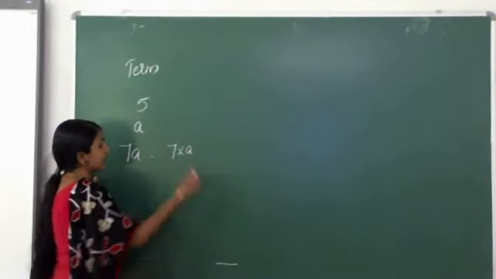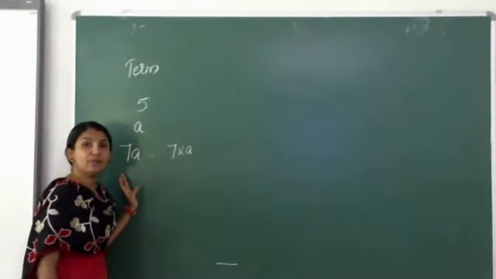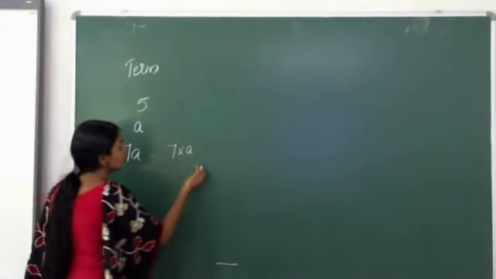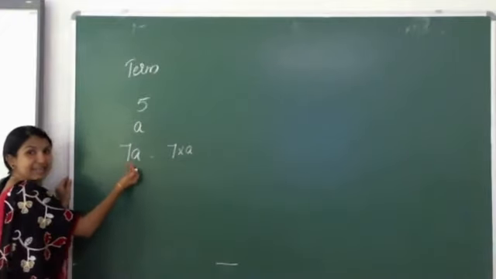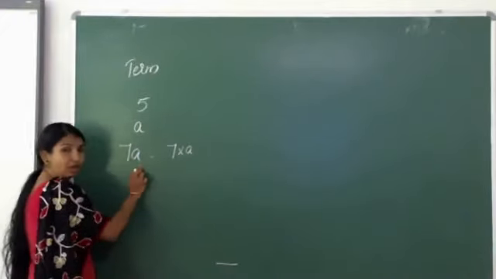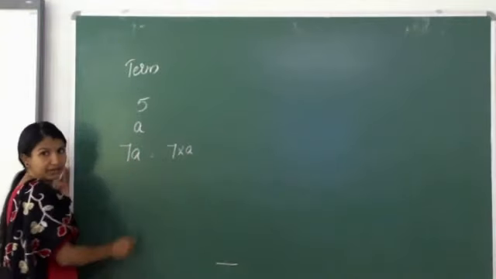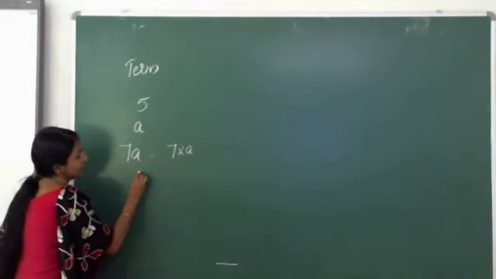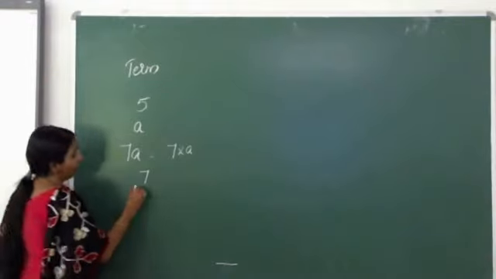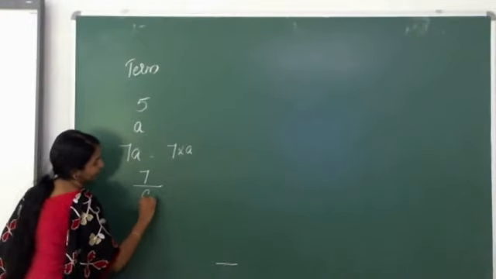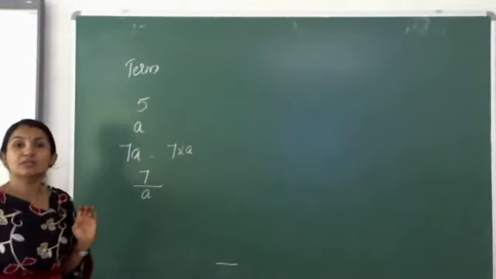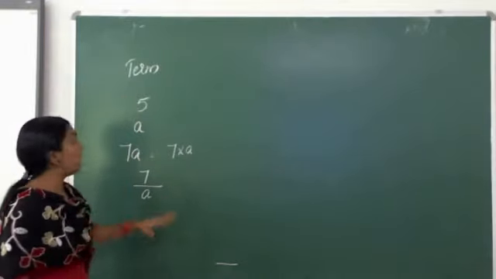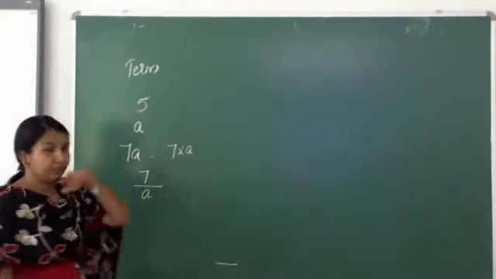Another way we can say it is a constant and a variable. When we multiply two things, we can write it as 7a. Product of a constant and a variable, or quotient of a constant and a variable. All these are called a term.